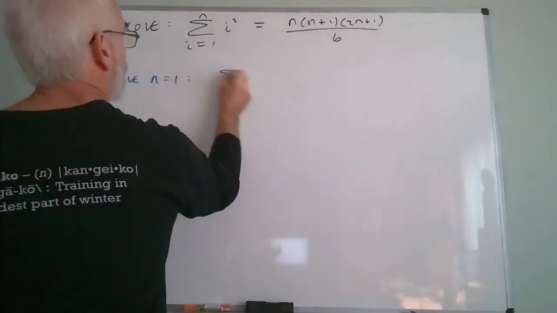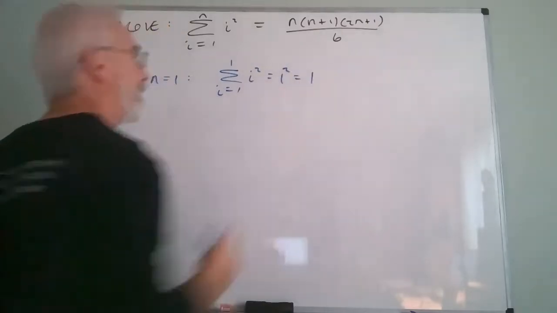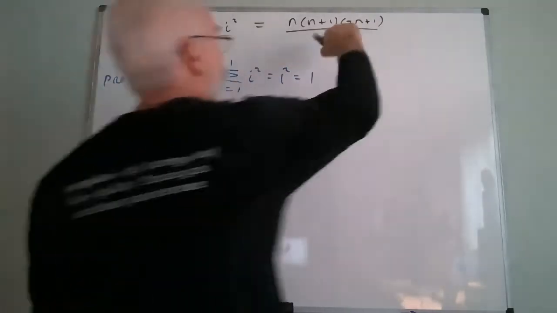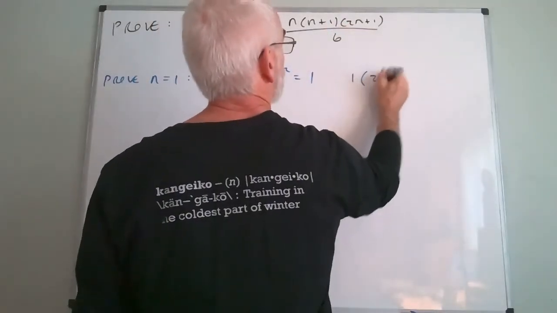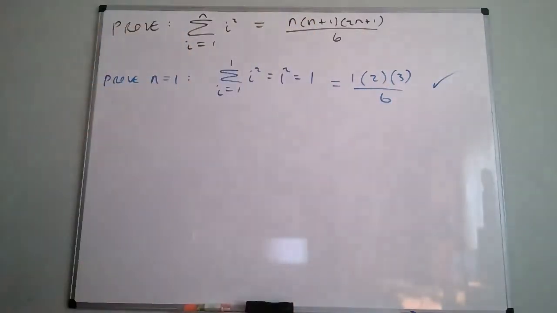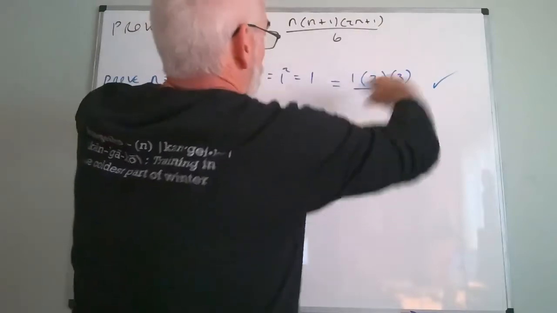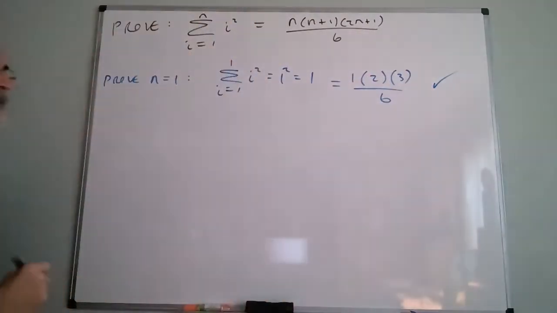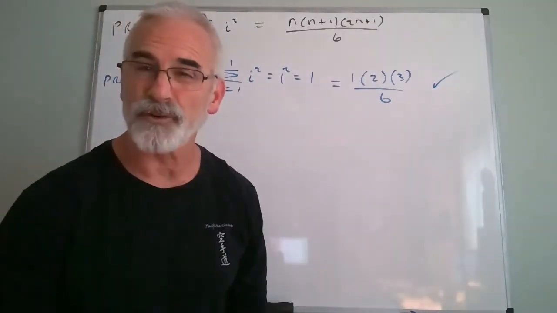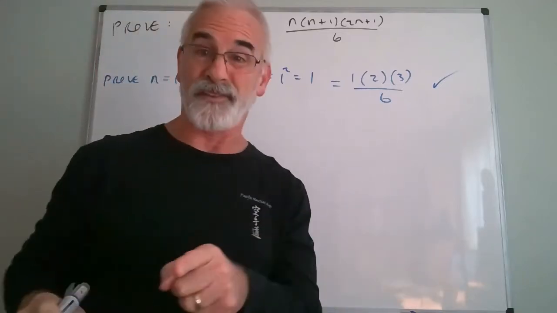So on the left side, the sum from i equals 1 to 1 of i squared is just 1 squared, or 1. When n is 1, the left side is equal to 1. The right side, 1 times 2 times 3 over 6, is also equal to 1. The left side equaled 1, the right side equaled 1. So I can say this equals this. They both equal 1, right in the middle. Beautiful. That's trivial but critical, because if the first one's not true, then the formula is not true. But you still might be able to derive something with the original assumption that you're going to make now.